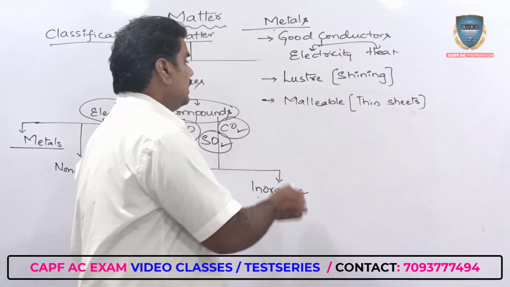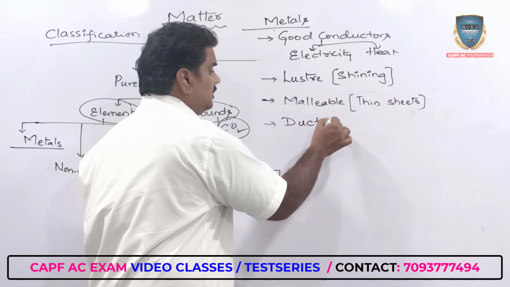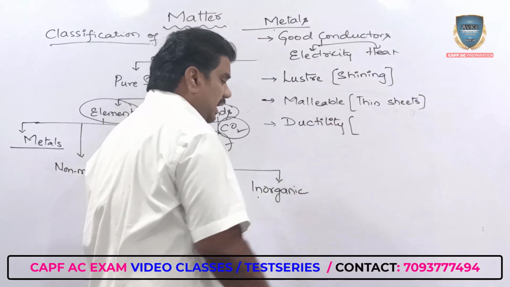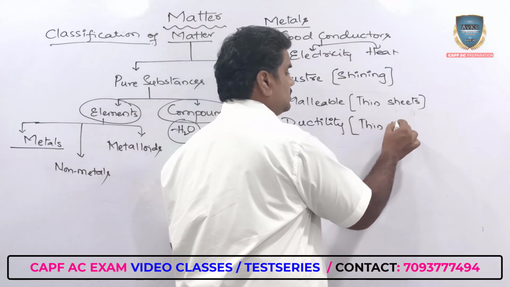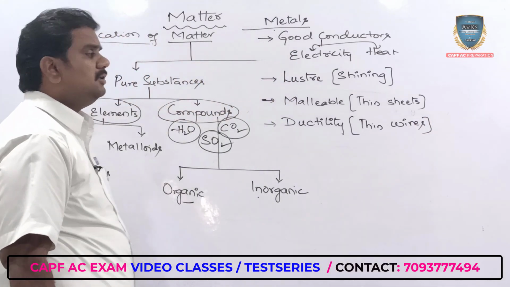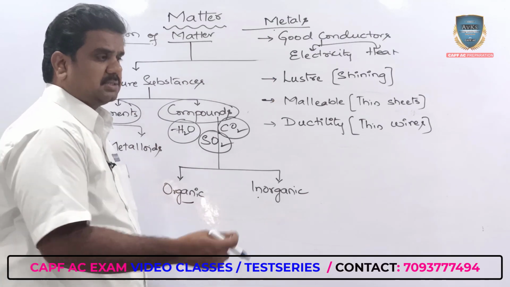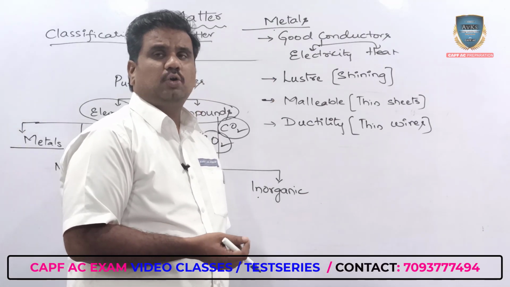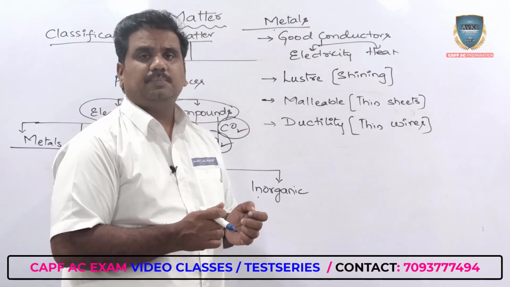The property of a particular metal to get converted into thin foils or thin sheets is what you call malleability. At the same time, we're talking about a property called ductility: conversion of a particular metal into thin wires. That is what you call ductility. Now, for example, consider the electrical wires that we use at home. If you remove the insulation, you will find some copper wires.